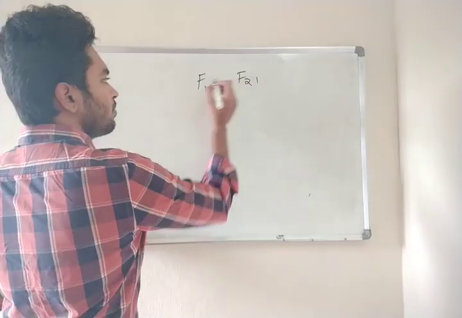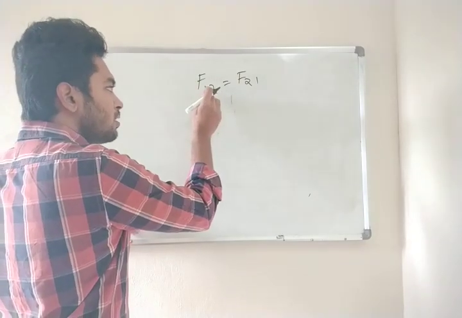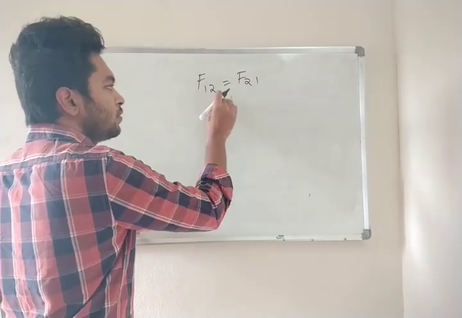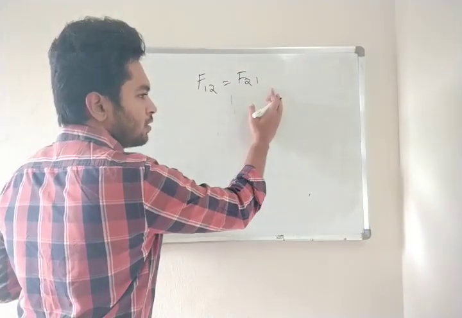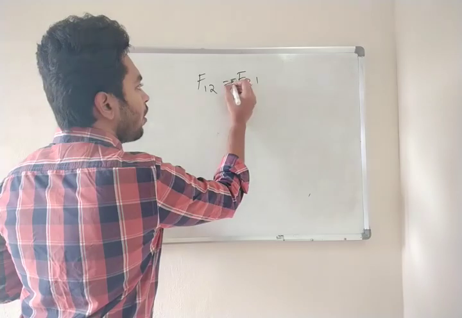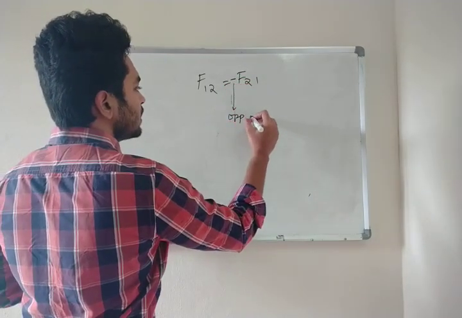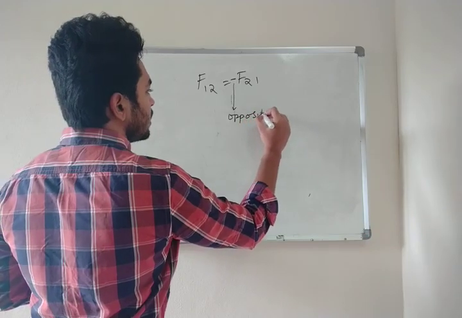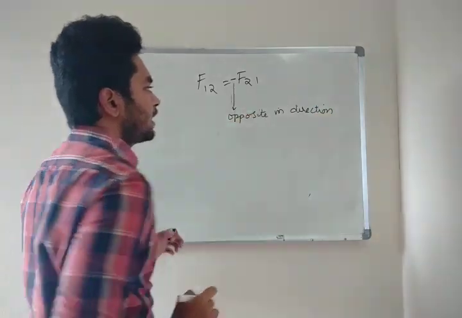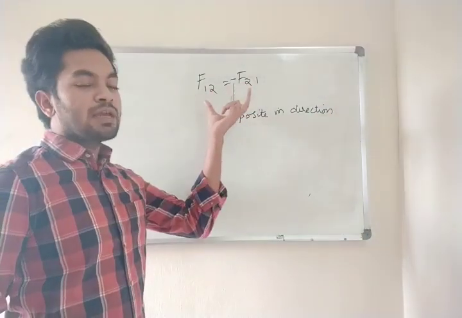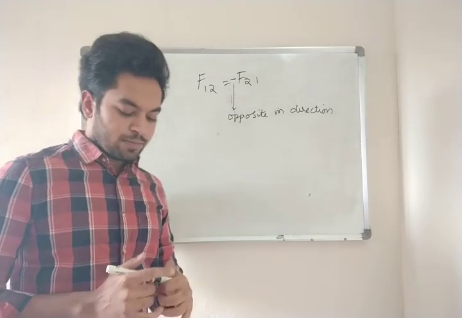The magnitude of F12, the force on 1 by 2, is equal to the force on 2 by 1, but the negative sign indicates opposite in direction. They both are equal in magnitude but opposite in direction. Clear? Okay, fine.